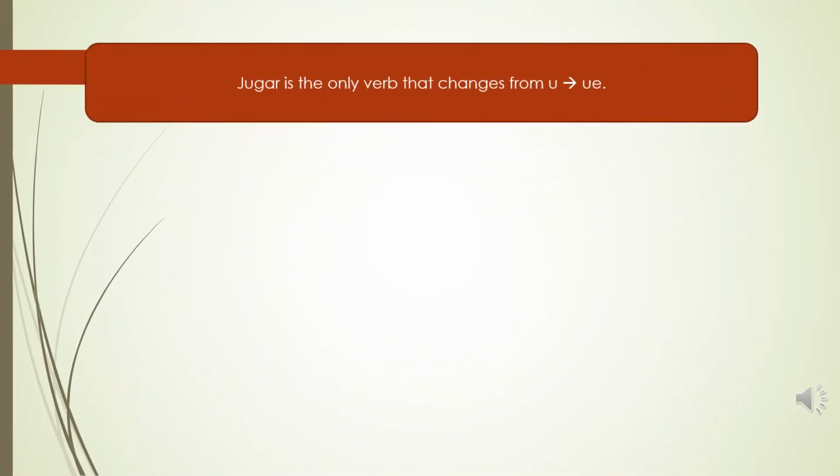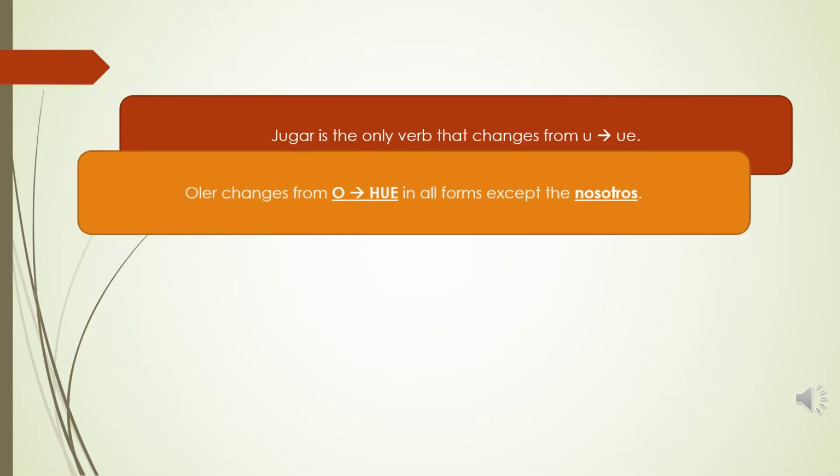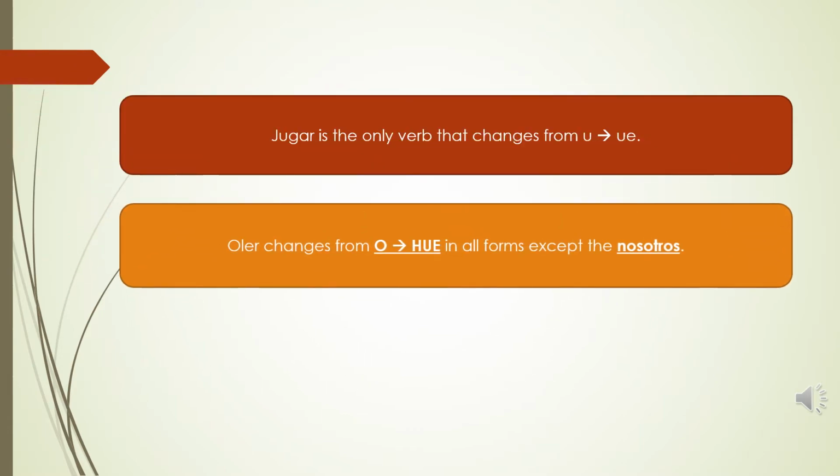Jugar, as I said before, is going to get grouped in with our O to UE stem changing verbs because it's the only verb that's going to change from U to UE. So they just put it with O to UE instead of creating a separate category. The verb oler is going to change from O to HUE in all forms except the nosotros. And they do this more for pronunciation and division of syllables than anything else.